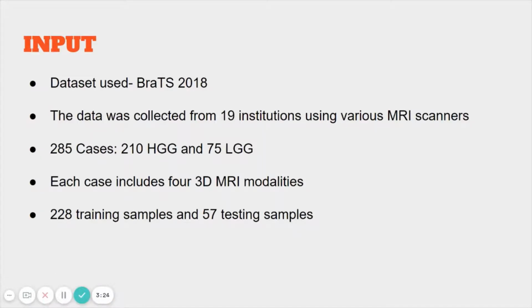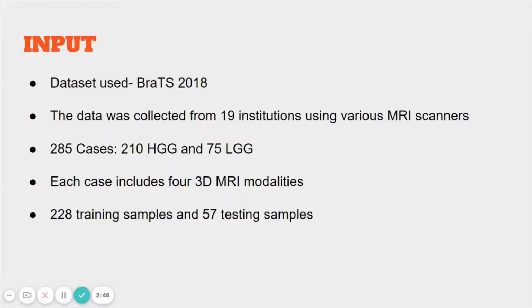BraTS is a brain tumor segmentation challenge that is held every year. The aim of the challenge is to evaluate the state of the art methods for segmentation of brain tumors in multimodal magnetic resonance imaging or MRI scans. The 2018 challenge utilizes preoperative MRI scans to segment intrinsically heterogeneous brain tumors called gliomas. The BraTS 2018 dataset consists of multi-institutional routine clinically acquired MRI scans of glioblastoma and lower grade glioma with confirmed diagnosis. These are provided as the training, validation, and testing data.